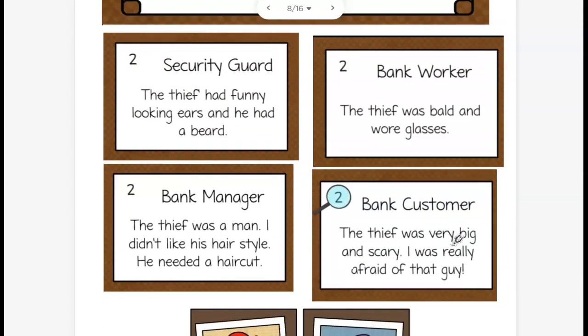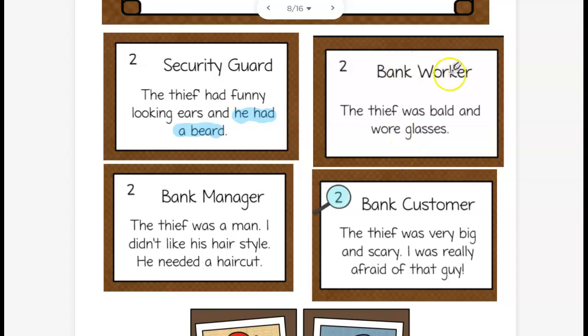All right, let's look at our eyewitnesses and find the facts. Security guard. He said the thief had funny looking ears and he had a beard. Well, funny looking ears, that is an opinion. The fact that I could prove is that he had a beard. I could look at him and see that he either did or did not have a beard.